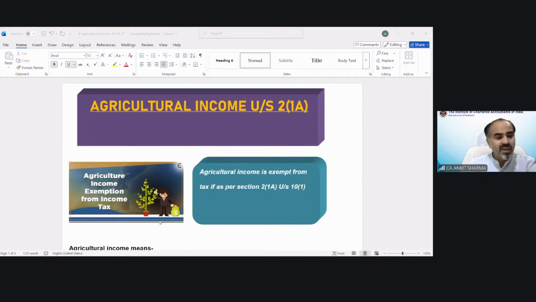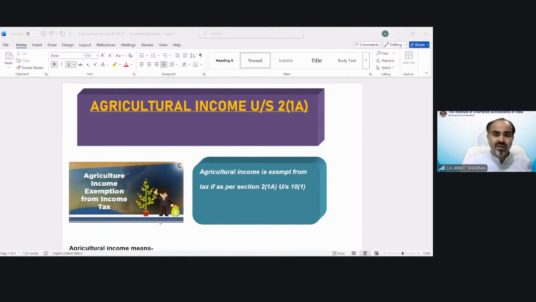But what is the meaning of agricultural income? Is it only the agricultural produce by a farmer, or is there much more to include in it? The answer is yes, it is not only that. The agricultural income consists of more than that. So what is the meaning of agricultural income, how can you apply the exemption, and some integration provisions and composite business cases we need to discuss in this topic.